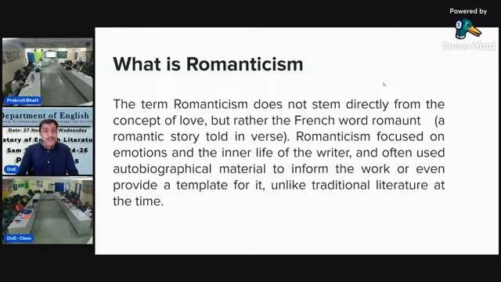Let's discuss what is romanticism. Romanticism does not stem directly from the concept of love, but rather from the French word romant, a romantic story told in verse. Romanticism focuses on emotions and the inner life of the writers and often uses autobiographical material to inform the work or even provide a template for it, unlike traditional literature at the time. So romanticism does not directly mean love, but it's the emotions and feelings of a writer that are used in poetry, unlike traditional literature.